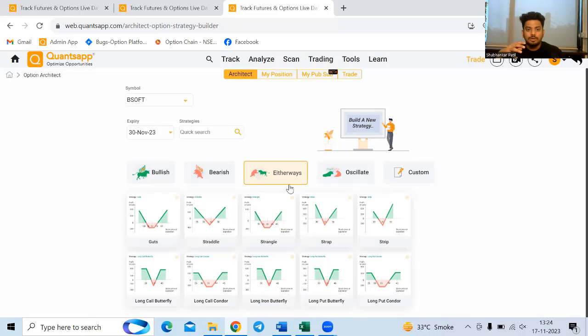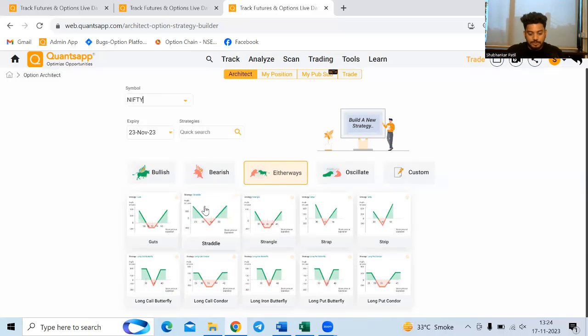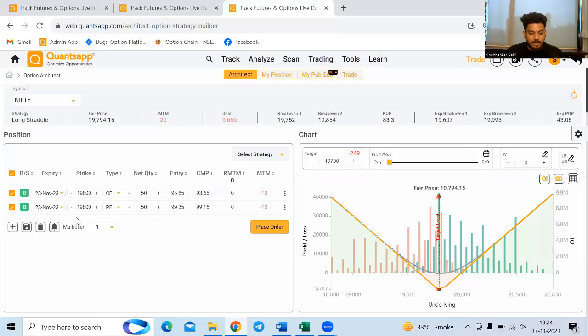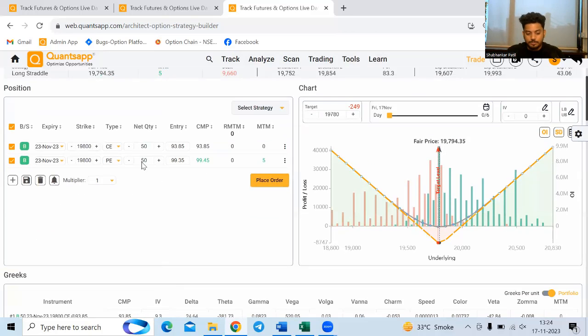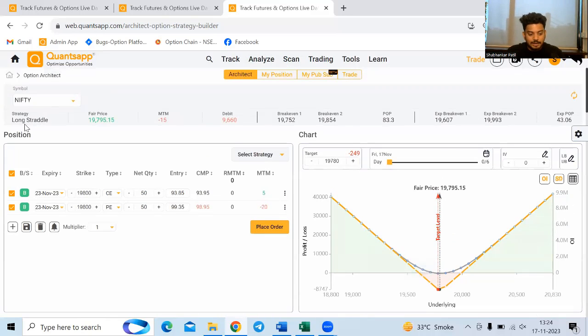Okay, so I'm not sure about the direction, but I'm sure about one thing, that there is a big movement which might happen in the Nifty. So can I trade that view using futures? No, I have to use options for that case. So over here, what I have done, I have bought call and put options of the same strike price. It is called a Straddle. So in the architect, we will get to see the strategy's name as well.